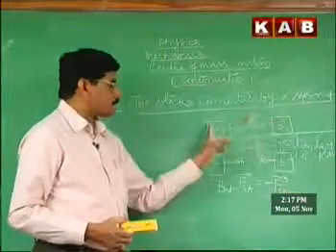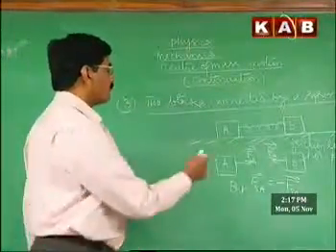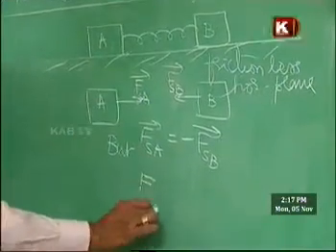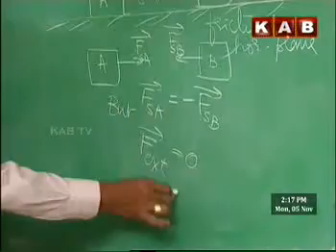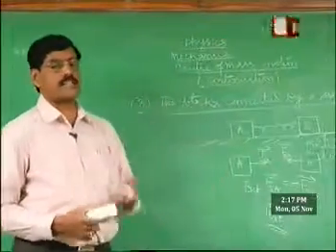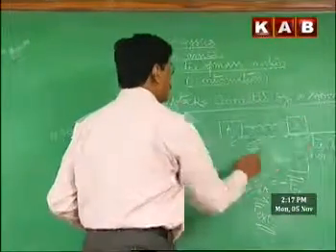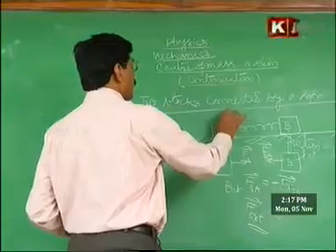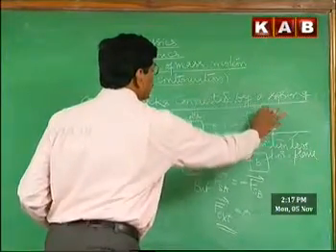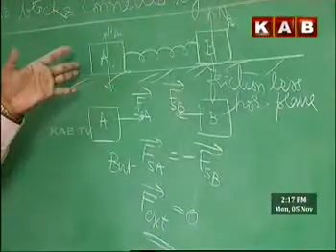Therefore, when we consider the system of these two blocks together, the spring force happens to be an internal force, and the net external force is going to be 0. No doubt, blocks A and B experience gravitational force, weight downwards here and weight downwards there. In addition to that, each experiences a normal reaction force. Since these two forces are equal and opposite, the net external force is 0.